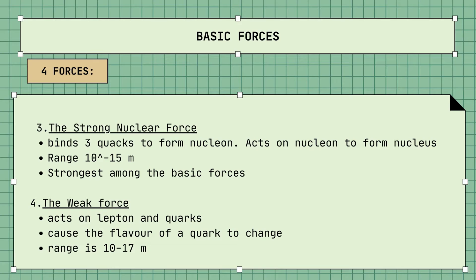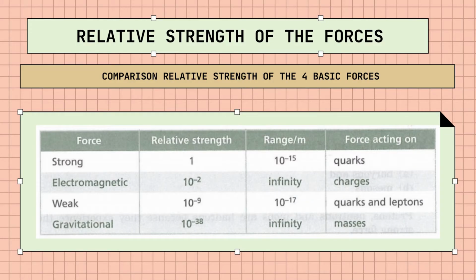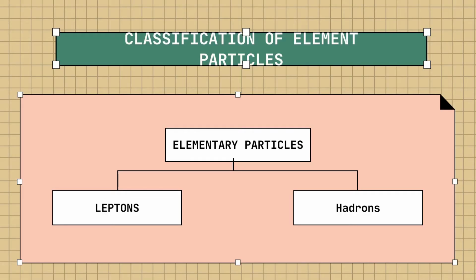And lastly is the weak force. This weak force only acts on leptons and quarks. It can cause the flavor of a quark to change. A change in flavor can cause a neutron to transform into proton via beta minus decay, and its range is 10^-17 meter. And these are the comparison of relative strength between the four basic forces.